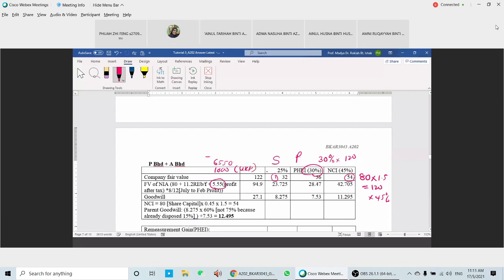Okay, URP 1000 here is related to item number 3. Now the amount of profit here is only 5.5, and that 5.5 is only for 8 months. Why 8 months here? It is going to start from July until February. Why July here? Because July is when you acquired the new shares.